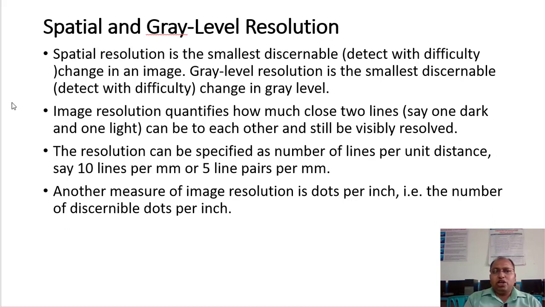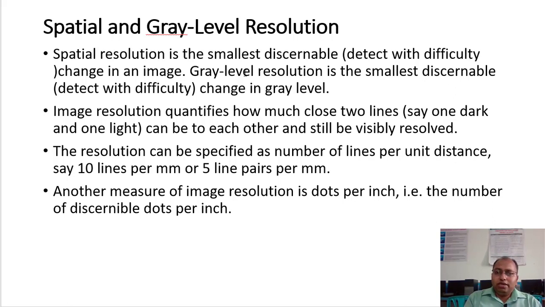Spatial resolution is the smallest discernible change in an image. Spatial resolution is related to the size, and gray level resolution is the smallest discernible change in the gray level. So spatial is a change in the image, that is the size of the image, we can say in a general manner. And gray level is a change in the gray level intensities.